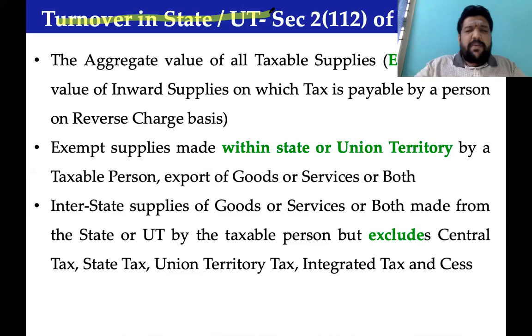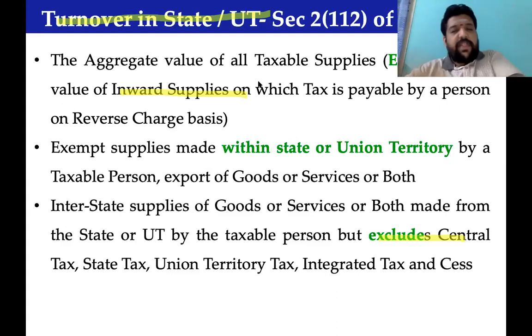Same rules, same principle, everything applies. It excludes inward supplies on which tax is payable under RCM. It excludes all those taxes. So what is the difference? Andhra Pradesh turnover individually is called turnover in the state of Andhra Pradesh. Tamil Nadu turnover individually is called turnover in the state of Tamil Nadu.